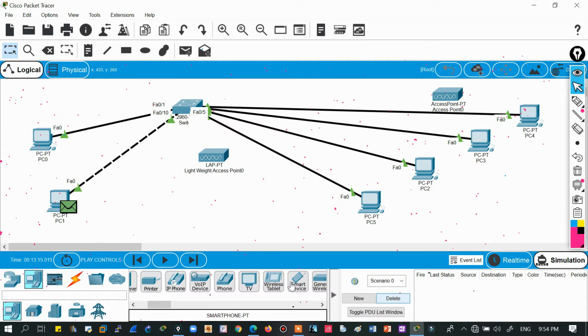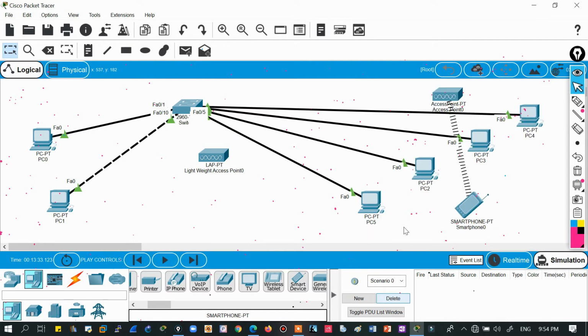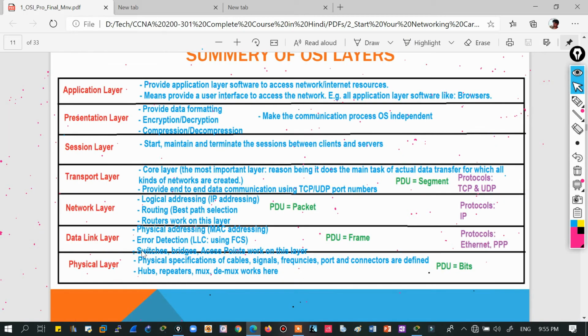So let's take this smart device, and it will be connected to this wireless device. This access point, this wireless device, it will be in real time. It needs to be in real time in Packet Tracer. Just remember, most of the things will be done in real time. In simulation you will come just to send these packets, to understand the flow of data. Otherwise, to do everything you need to be in real time mode. So yes, these access points which provide wireless connectivity are also devices of layer 2.